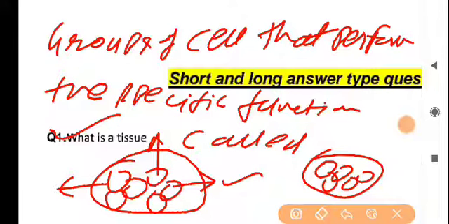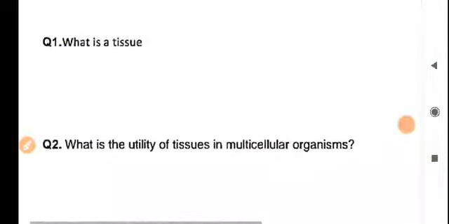It means the group of cells, if they perform photosynthesis, then all the cells are involved in the process of photosynthesis. So the tissues are those kinds of cells that actually perform a very specific function. I think your concept regarding tissue is over. Now back to the next important question.